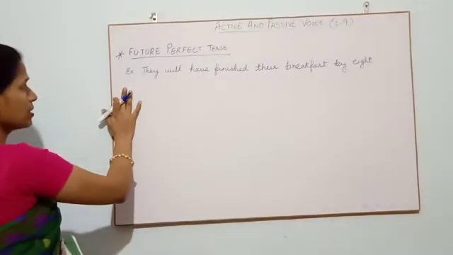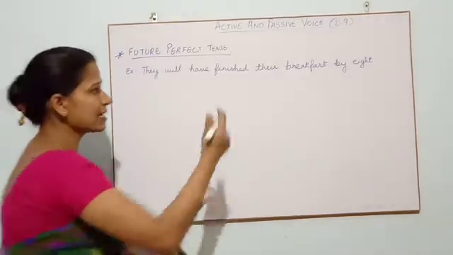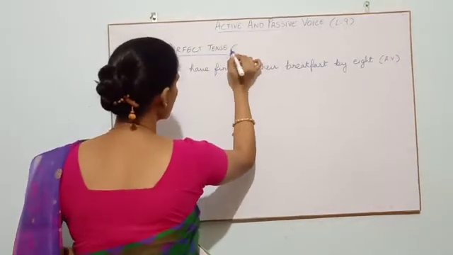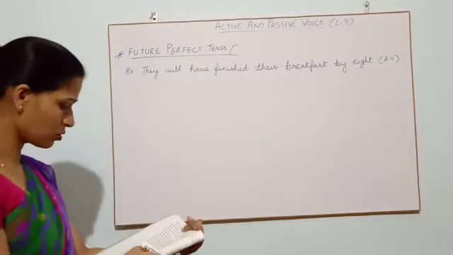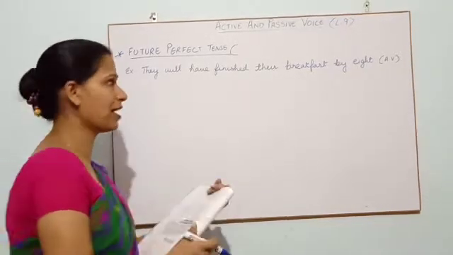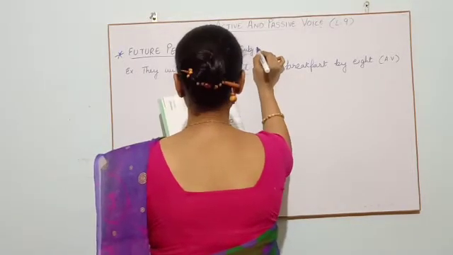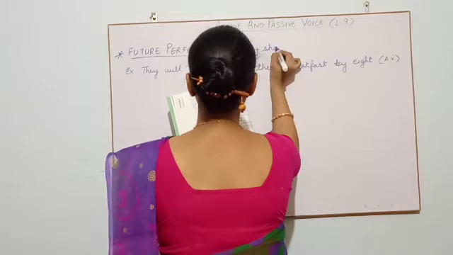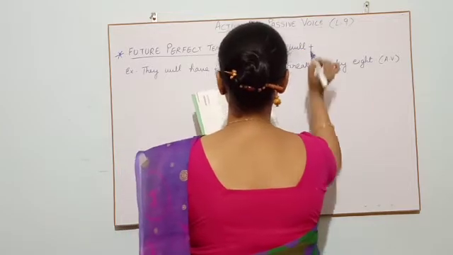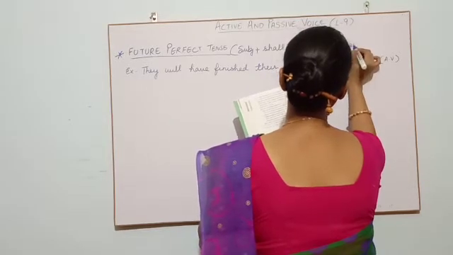Now, this is what your statement is, which is in future perfect tense. It is in active voice. Let's go to its formula. What its formula could be. If you want to see, you can see after 5 full lines, the formula is given there. We will be writing, of course, the subject plus you can have the word shall or will. Then you will have the word have plus been.